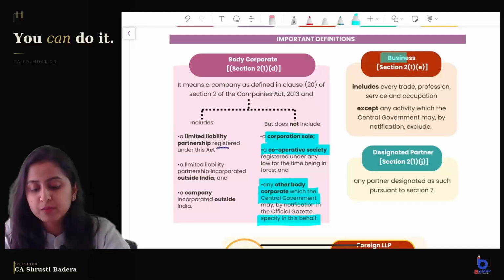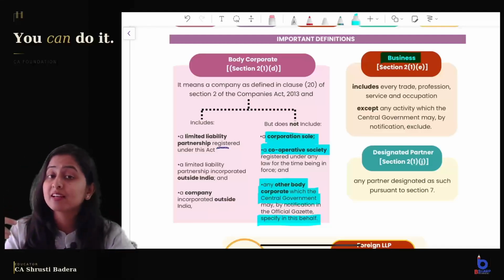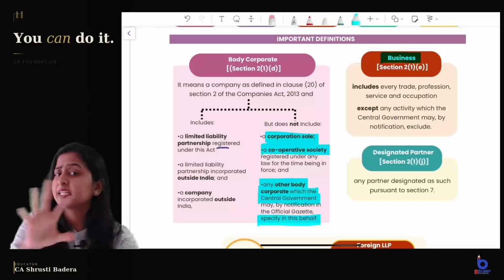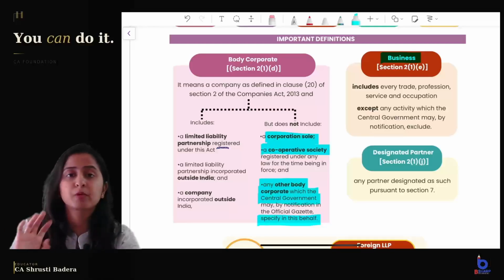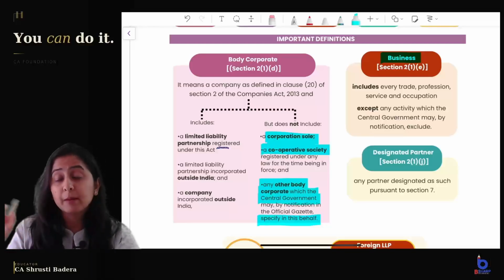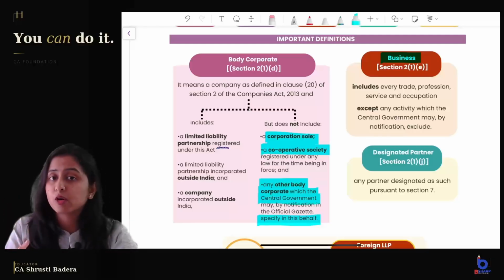Coming to the definition of business. Why is the definition of business important? Because in another topic they will say that an LLP can be incorporated only for the purpose of business. Many times this very easy question is asked in exams: can an LLP be incorporated for the purpose of a not-for-profit organization? In the Companies Act, yes, you can incorporate for that purpose under section 8, but in LLP they have said that you can incorporate an LLP only for business or for profit motive.